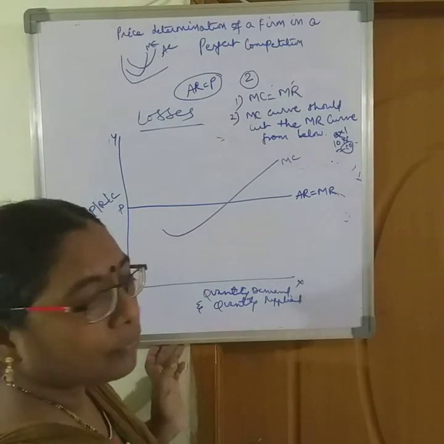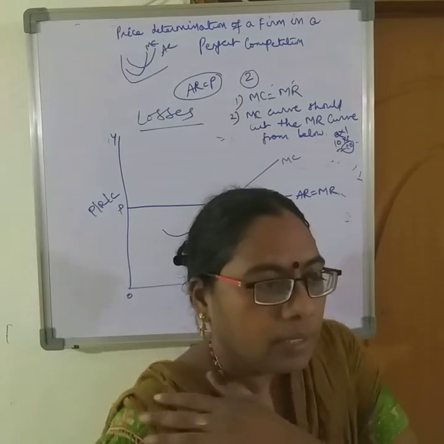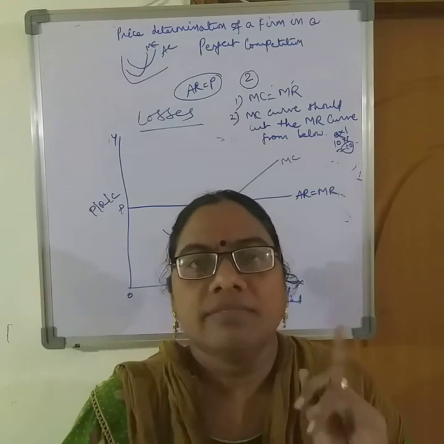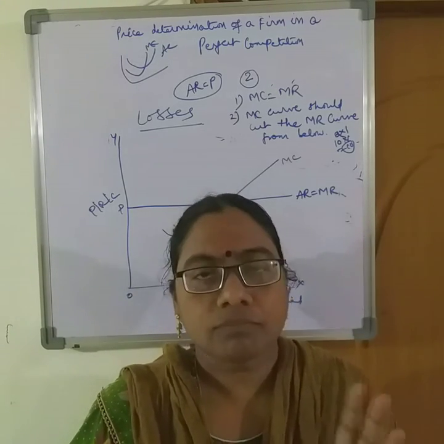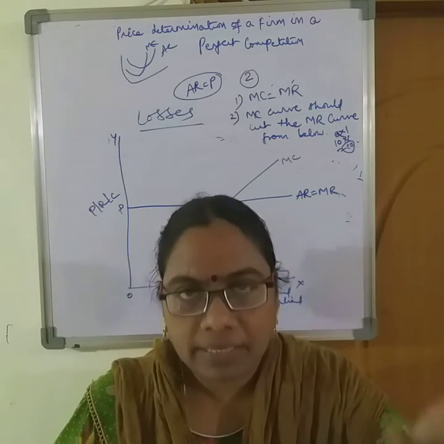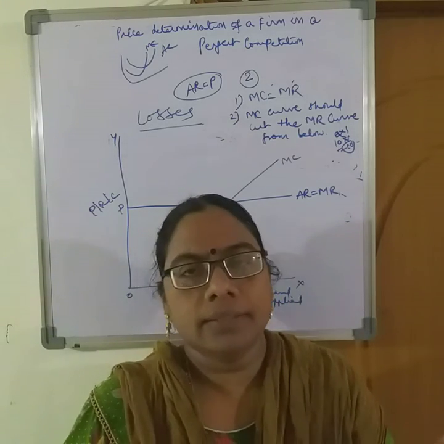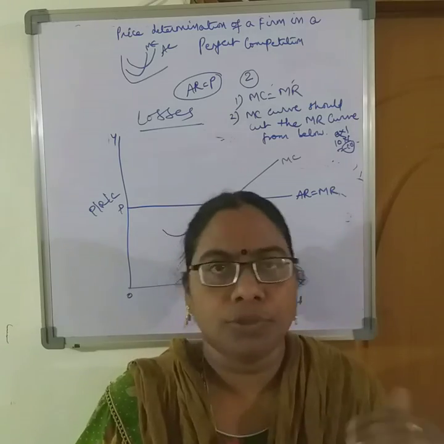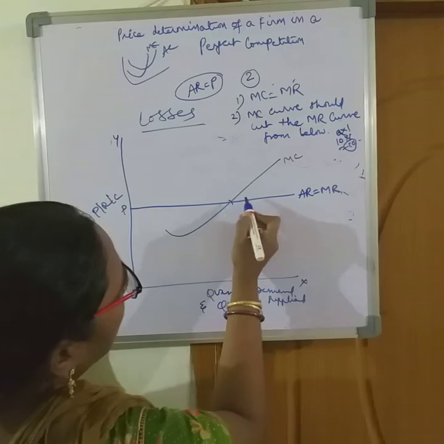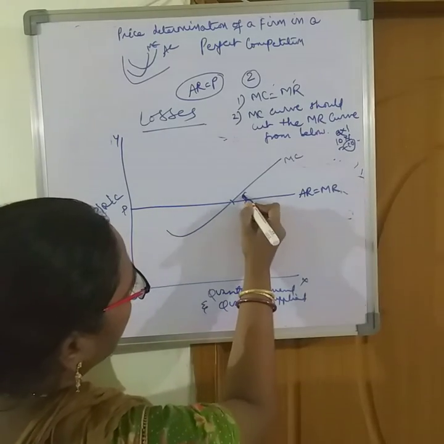MC curve. Okay. Now, before explaining the losses, the same procedure again. First, we have to see where the firm is in equilibrium position. Then price determination. Then total revenue and total cost. Okay. So here MC is equal to MR and the MC curve is cutting the MR curve from below.